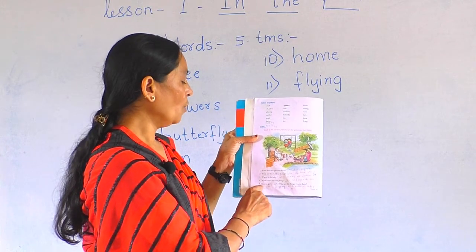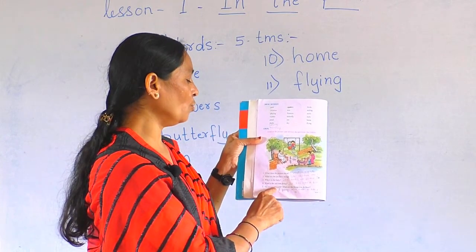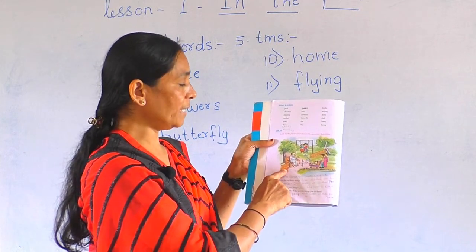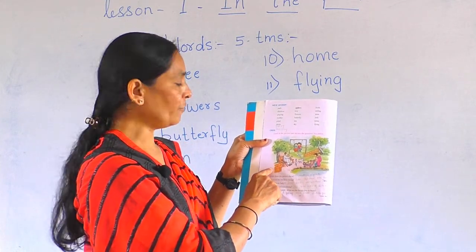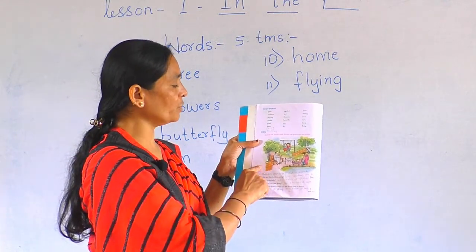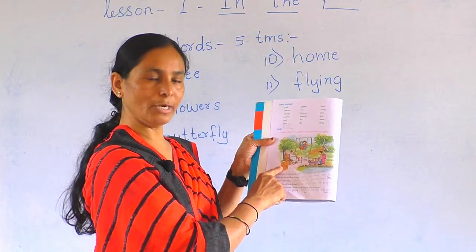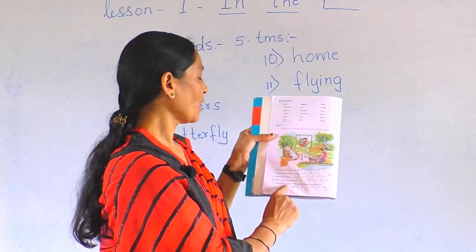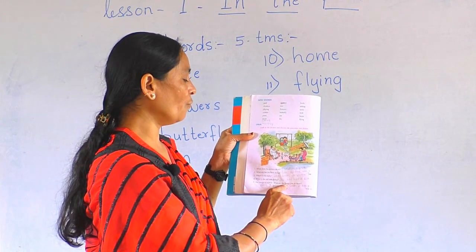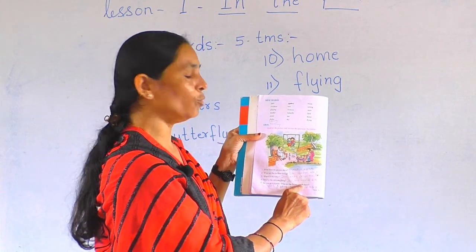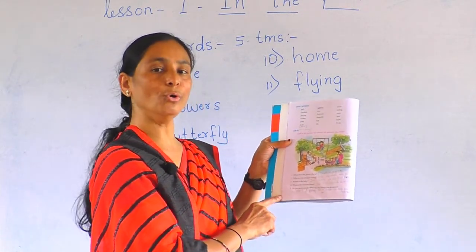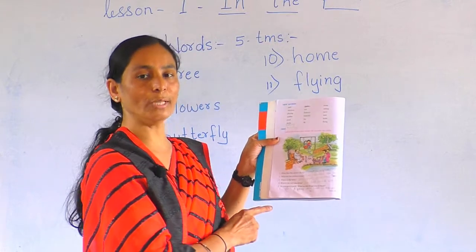Next one. Children, do you go to park? You have to see the park and say, do you see the park? You say yes or no. If you see, you say yes. If you did not see, you say no. What are the things you do there? What are things do you do in the park?